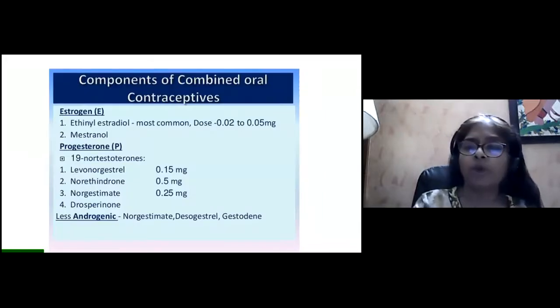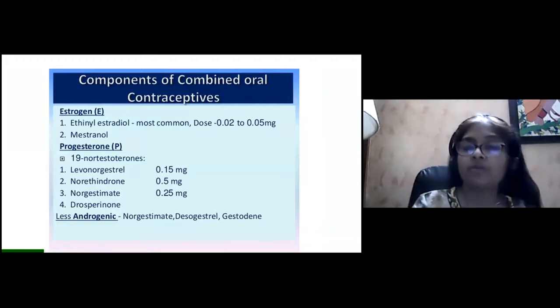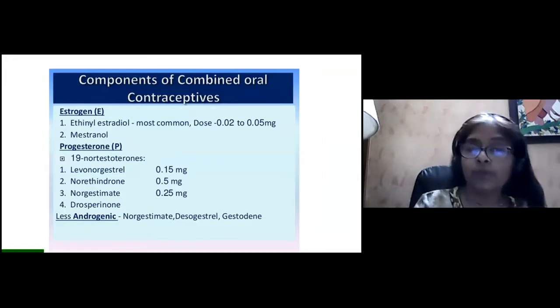Now, what are the components of the combined oral contraceptive pills? The estrogen, which is ethinyl estradiol, is the most common. The dose is 0.02 to 0.05 milligram, and mestranol. If you go to the progesterone component, there are the 19-nortestosterone derivatives: levonorgestrel, norethindrone, norgestimate, drospirenone, and if we want the less androgenic progestins, norgestimate, desogestrel, and gestodene. These are the components of the oral contraceptive pills.